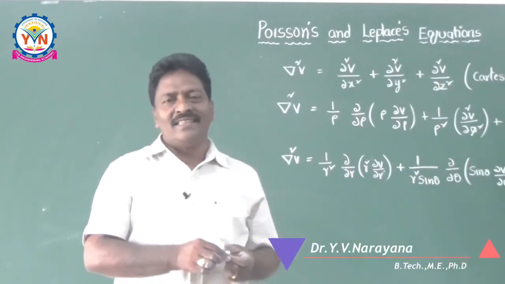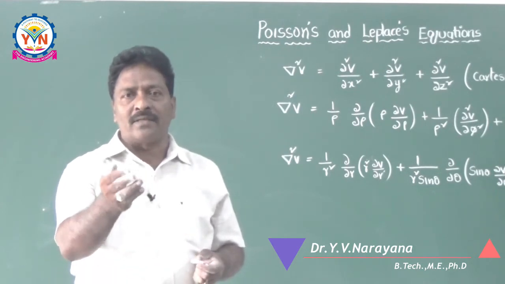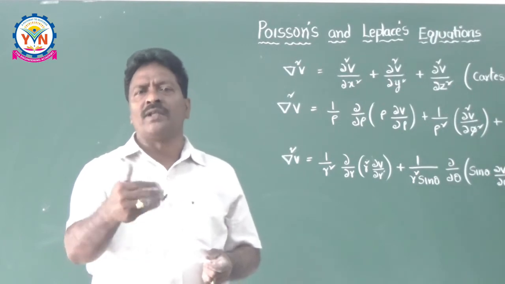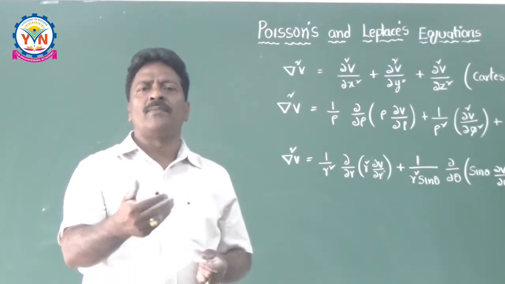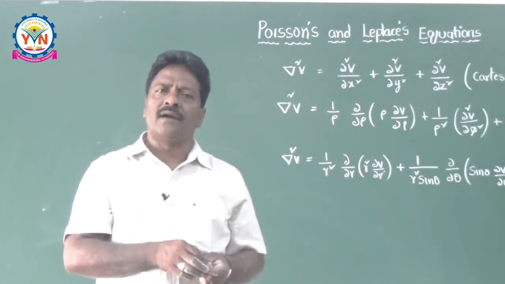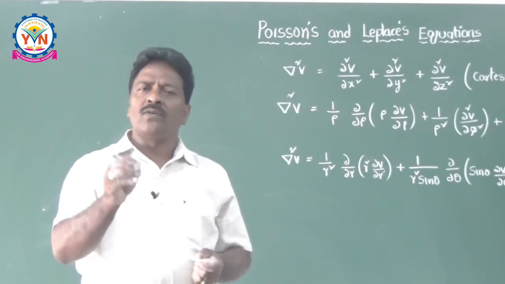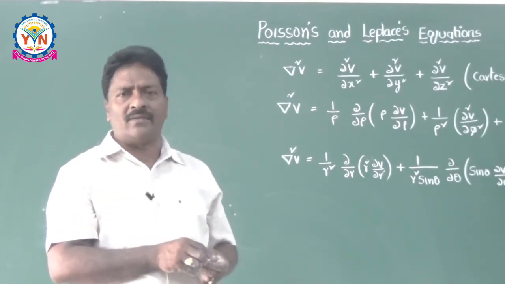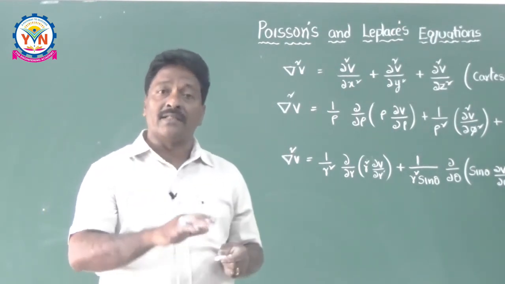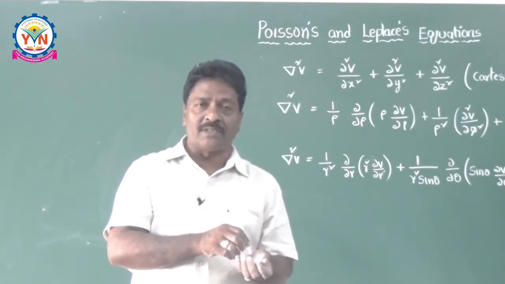Students, in this class, we are going to discuss the concept of Laplace's and Poisson's equations. These equations are just derived from our known equations, like the point form of the Gauss law, the relation between D and E, and the relation between E and V. And we are going to develop all these equations within no time. Of course, Laplace's and Poisson's equations are also defined in other coordinate systems. Let us see, within no time we are going to develop these expressions.